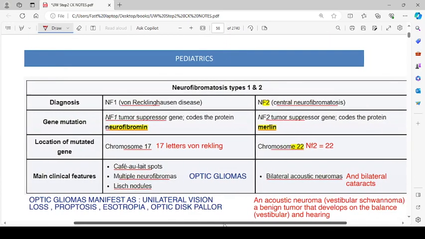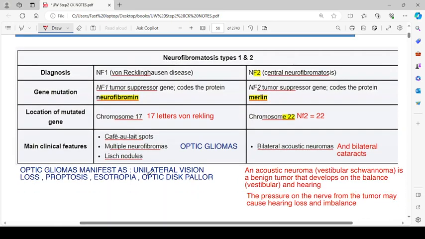Neurofibromatosis type 1 and 2, there is a difference between both of them. So now let's see them here. The diagnosis is neurofibromatosis type 1, that is von Recklinghausen's disease. There are 17 letters in von Recklinghausen's, which is an easy or difficult way to remember that the location of the mutated gene is on chromosome number 17. Gene mutation: NF1 tumor suppressor gene codes the protein neurofibromin. The main clinical features are cafe au lait spots, multiple neurofibromas, Lisch nodules, optic gliomas. Optic gliomas manifest as unilateral vision loss, proptosis, esotropia, and optic disc pallor.